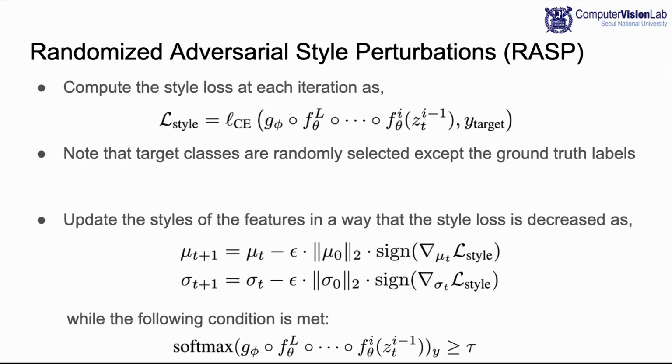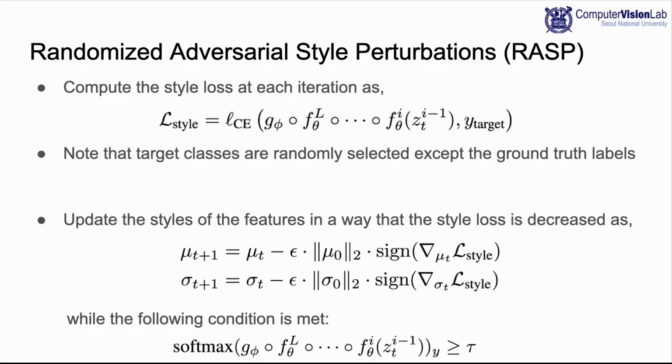Now, let me introduce the detailed procedure of randomized adversarial style perturbations, called RASP. We first compute the style loss, which will be used for adversarial attack to the style. The style loss is computed as classification loss with respect to the chosen target class. Here, Y-target means the randomly selected target class except the ground truth label. We select the target class randomly to enhance the diversity and plausibility of augmented styles.